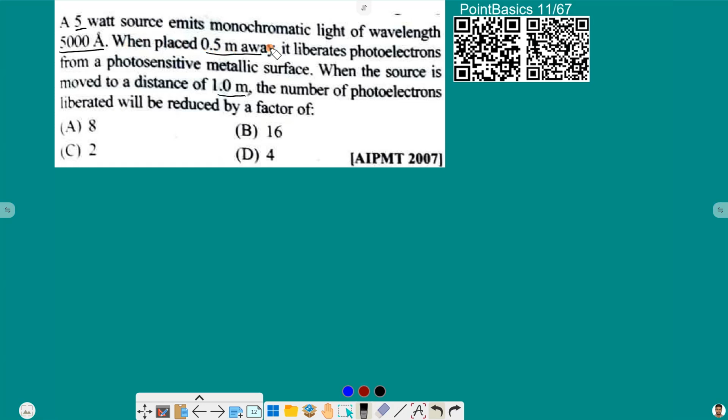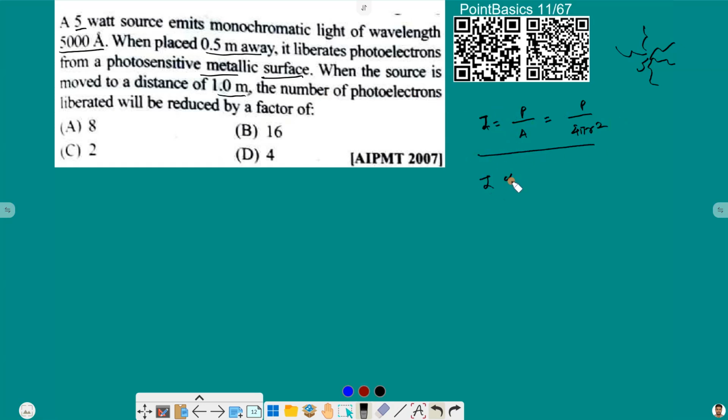So we know basically that the intensity reaching is equal to power by area, and here the area will be 4 pi r square, because we consider that radiation is emitted along a sphere from the source. So this is the intensity reaching our photosensitive metallic surface, and it has to be multiplied by the area of the surface also. That will represent the energy received by the surface. But we will go with this formula.